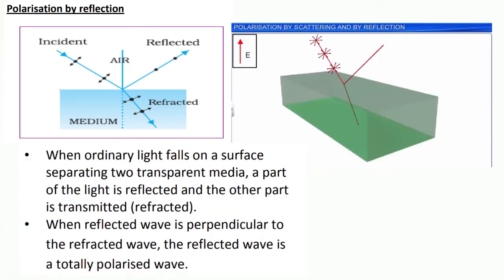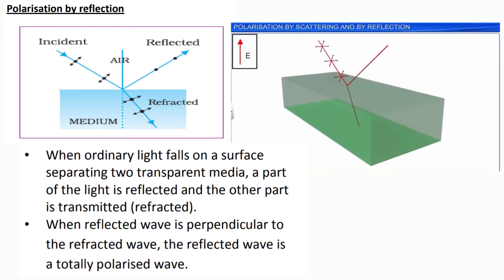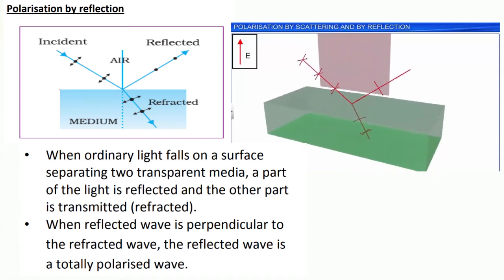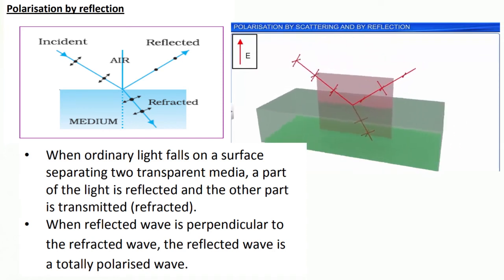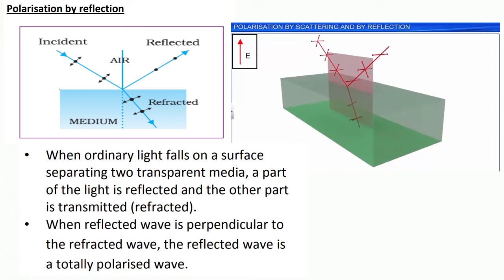Polarization by reflection. As in the picture, when ordinary light falls on the surface separating two transparent media, a part of the light is reflected and another part is transmitted, that is refracted. When reflected wave is perpendicular to the refracted wave, the reflected wave is a totally polarized wave.